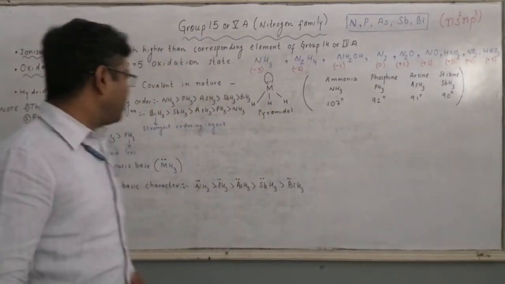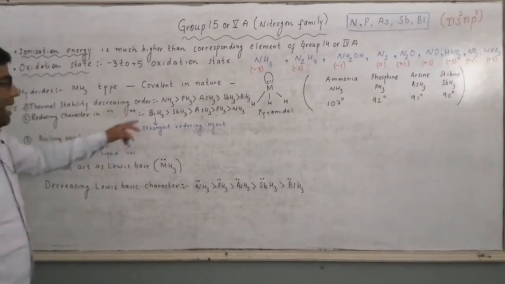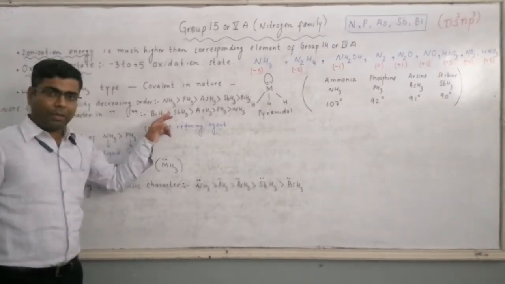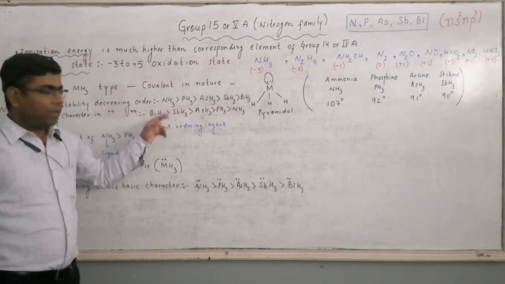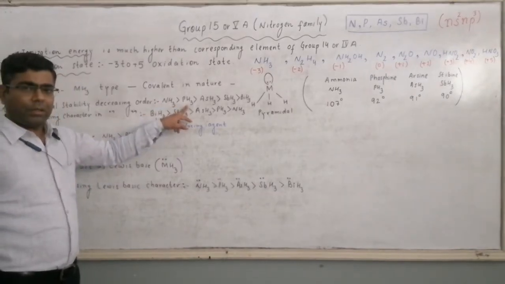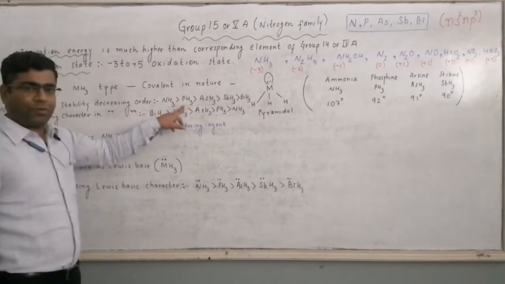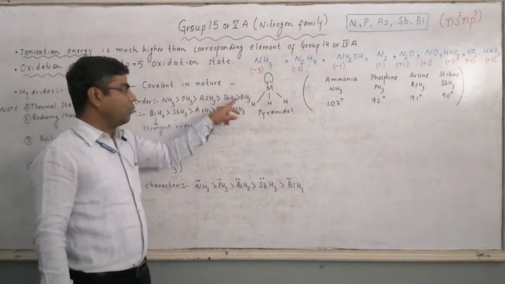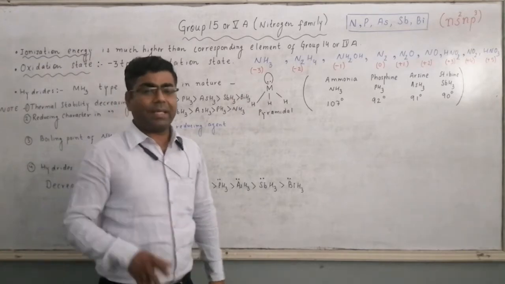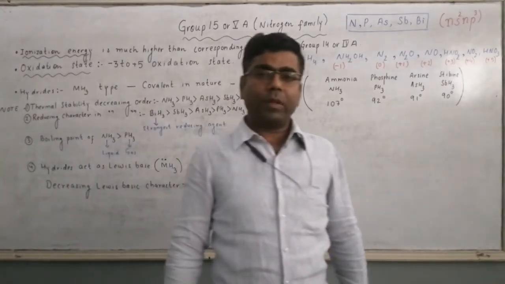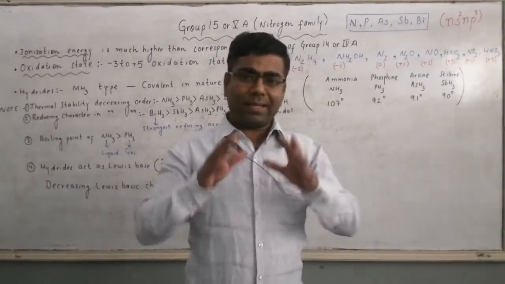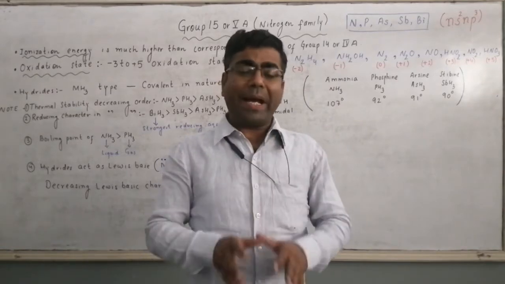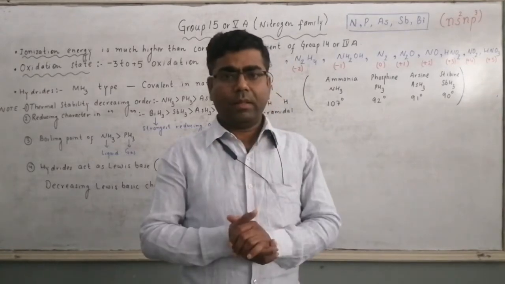So what is the decreasing order of thermal stability? It is NH3, most stable hydride of this group, followed by PH3. Thermal stability of NH3 is more than PH3. It is more than AsH3, it is more than SbH3, it is more than BiH3. So here we can say that as we move down in a group, the thermal stability of hydride decreases.